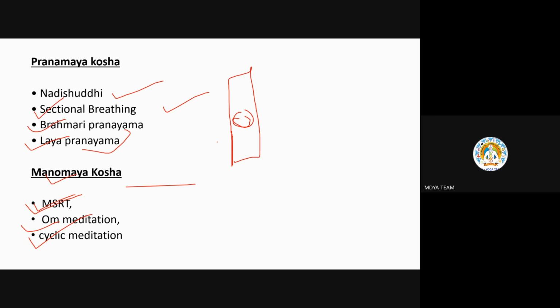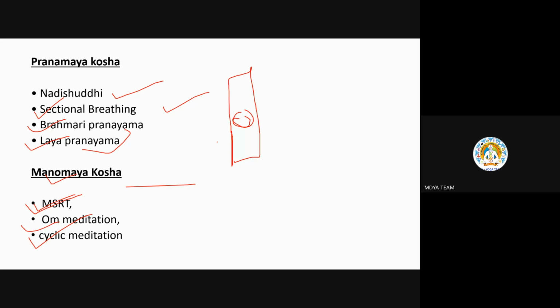Now we'll move towards thoracic breathing. Inhale. While inhalation, observe your chest coming out, expanding. Exhale, your chest will shrink back down. Inhale, expand your chest. Exhale, shrink your chest down.